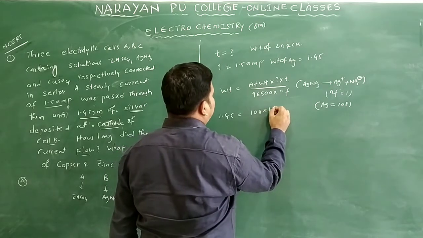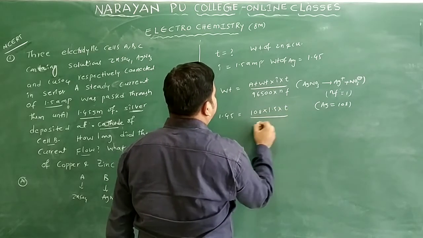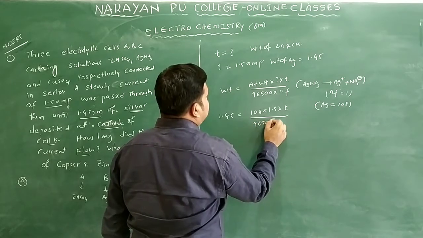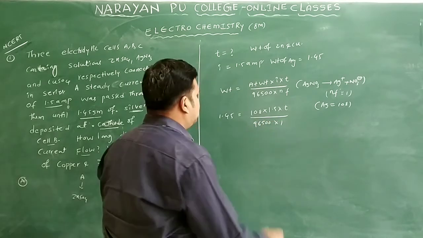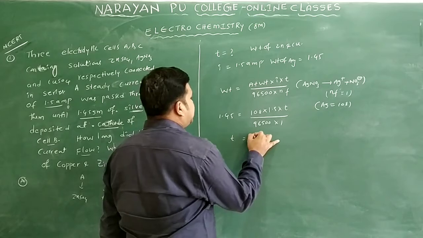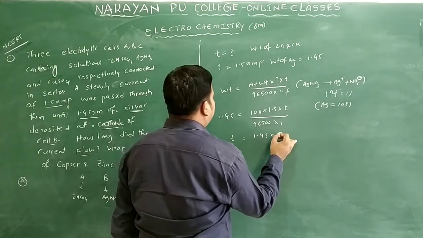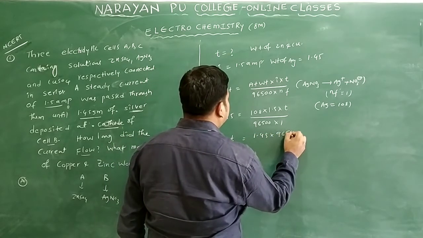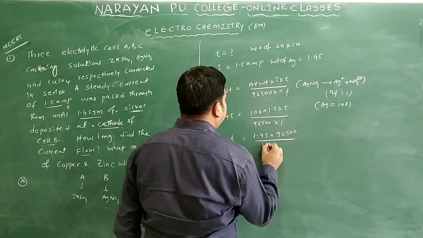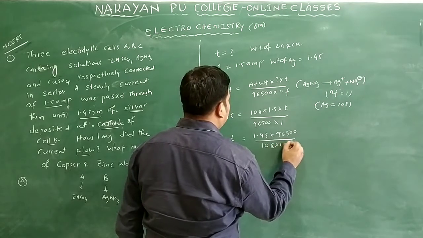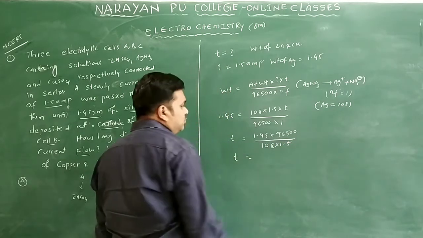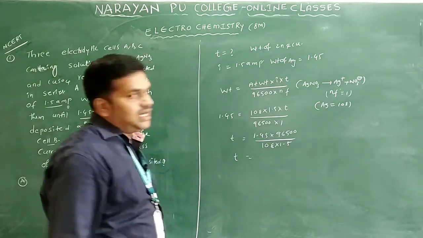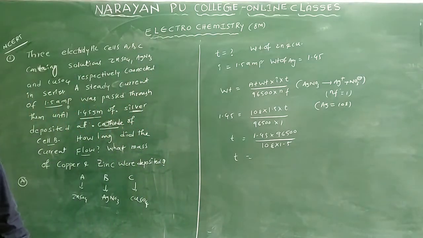So this is 108 into the current, which is given as 1.5 amperes, into T, by 96500 into the n factor, which is 1. Now we can do the cross multiplication. T is equal to 1.45 into 96500 by 108 into 1.5. From this you can find out the time by this calculation.